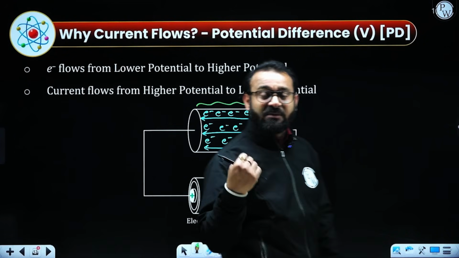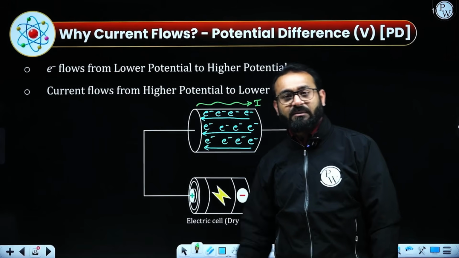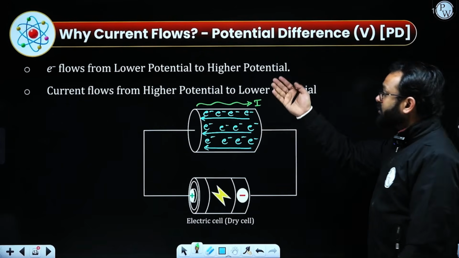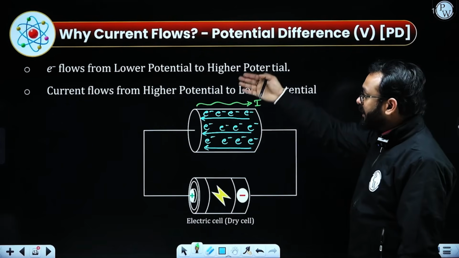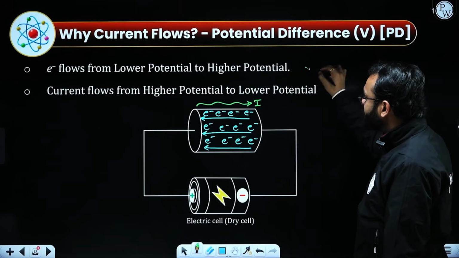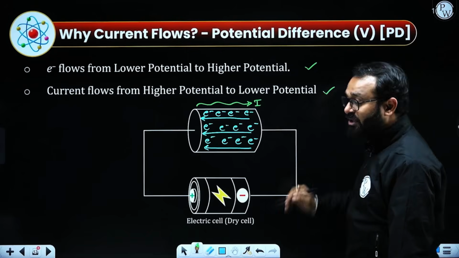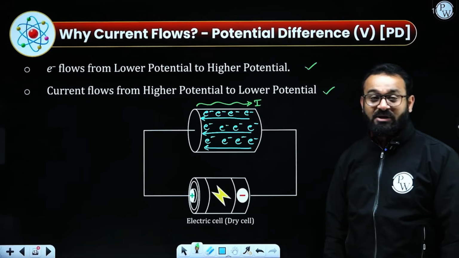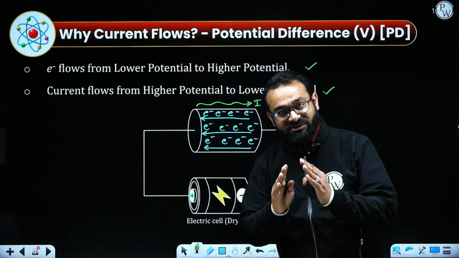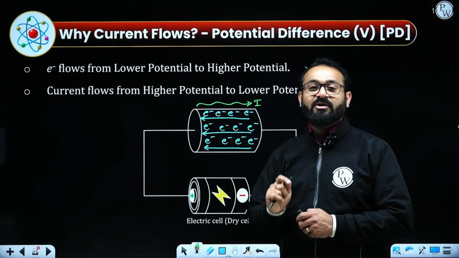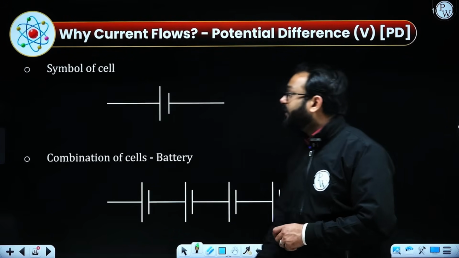And if the electrons are moving from the negative terminal to the positive terminal, that is called the conventional current. So according to the statement, electrons flow from lower potential to higher potential, and the current actually flows from higher potential to lower potential of the battery. This is how it works, but the circuit needs to be closed, otherwise the current is not going to flow from one end to the other end.